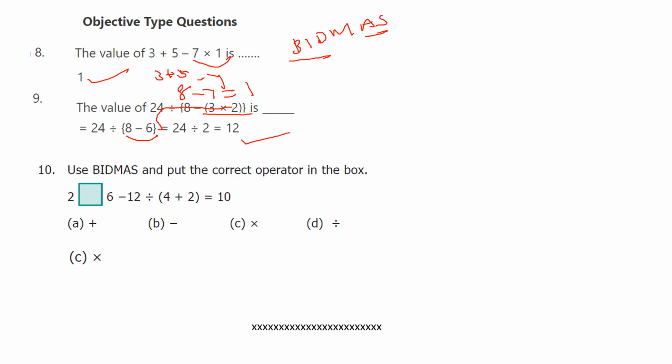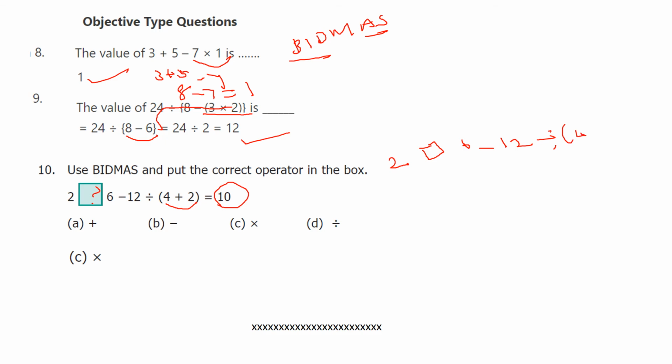Use BIDMAS and put the correct operator in the box. 2 question mark 6 minus 12 divided by 4 plus 2. So we will get the answer here 10. So first what we have to do? Inside the bracket. So first write the question 2, here question mark, 6 minus 12 divided by 4 plus 2.